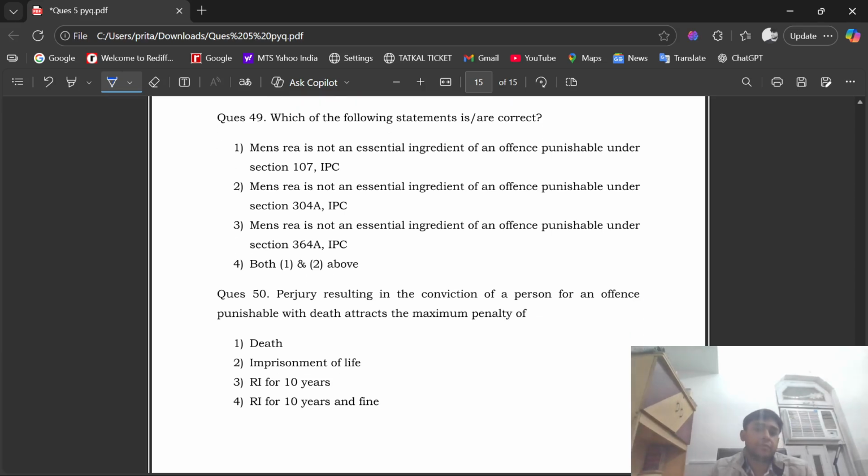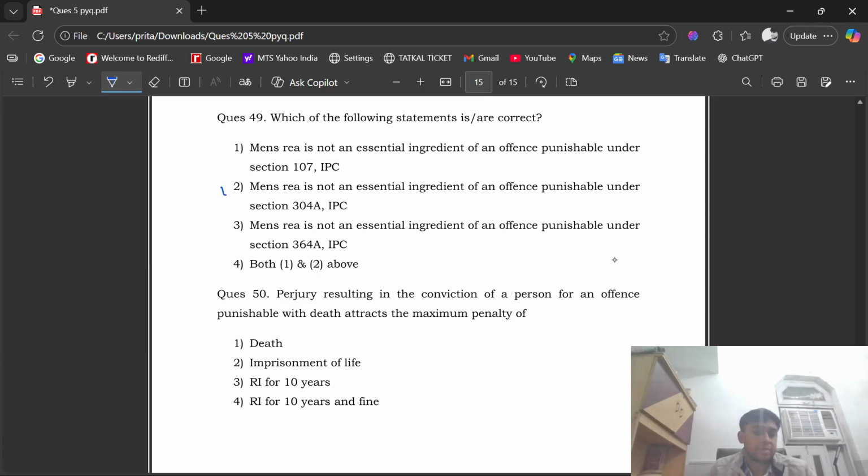Question number 49. Which of the following statements is or are correct? Mens rea is not an essential ingredient of an offence punishable under section 107 of IPC. Second, mens rea is not an essential ingredient of an offence punishable under section 304A of IPC. Option number 3, mens rea is not an essential ingredient of an offence punishable under section 364A of IPC, or option number 4, that is both first and second above.